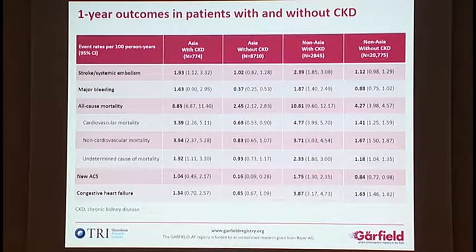Coming to the one-year outcome in patients with or without CKD, we found that patients with CKD, both in Asia and non-Asian countries, had increased stroke and systemic embolization, major bleeding, all-cause mortality, cardiovascular mortality, non-cardiovascular mortality, new acute coronary syndrome, and heart failure, which was expected. When we compared non-Asian patients with CKD to Asian patients with CKD, we found all these endpoints, including embolization and bleeding, were much higher in non-Asian CKD patients compared to Asian CKD patients.